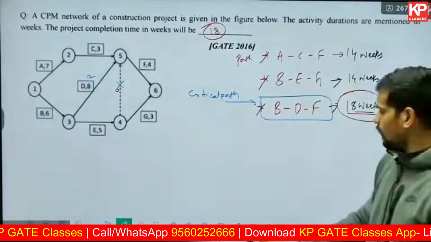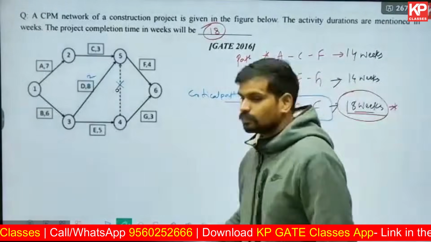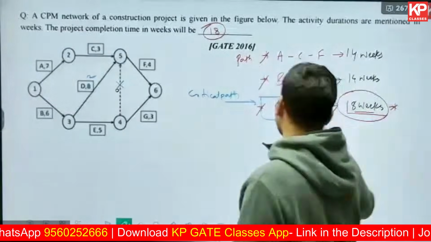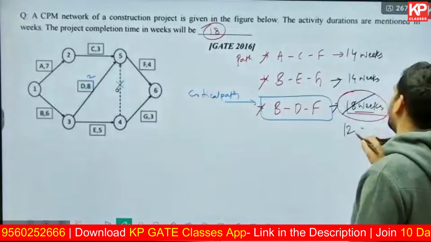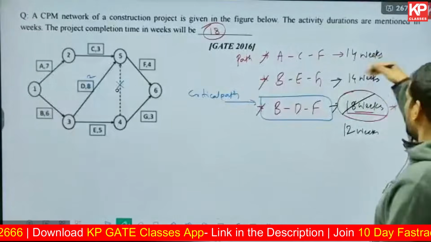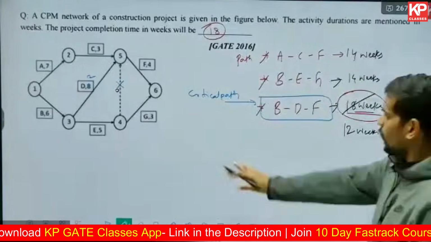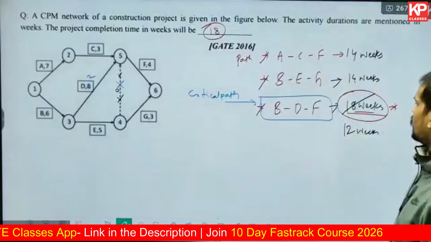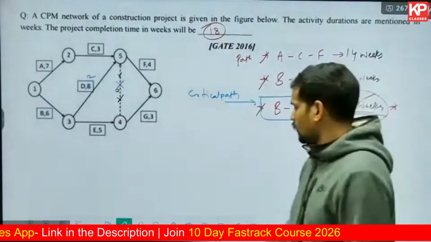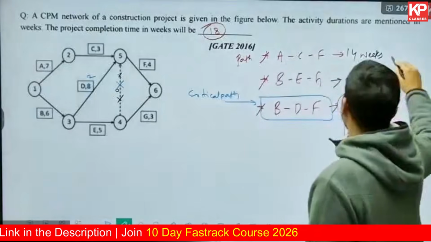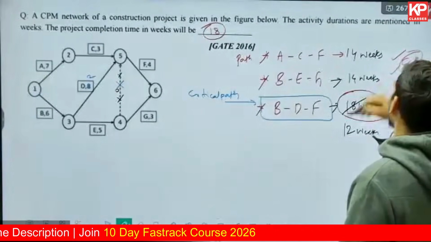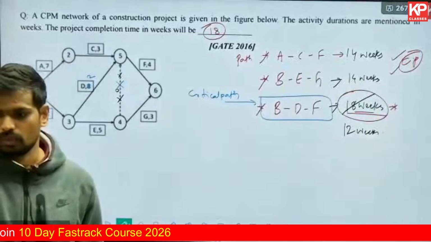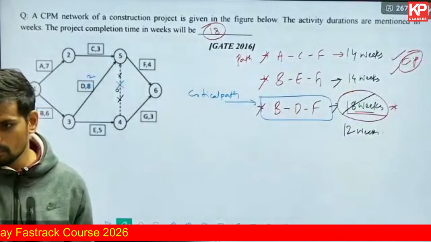How much will this length be? Can anyone tell me? I'm reducing it by 6 weeks. So instead of 18, it will be 12 weeks. Now tell me which is the longest path in this scenario. Because there is no dummy, there is no other path. Only 3 paths will be there. Which is the longest path here? 14 is the longest one. So this and this both will be called the critical paths. There can be multiple critical paths in a network. So that's the example in front of you. Is that clear, Janani, for you?